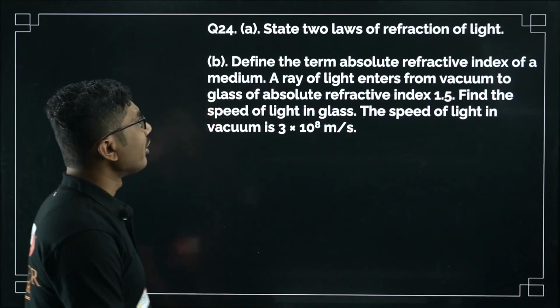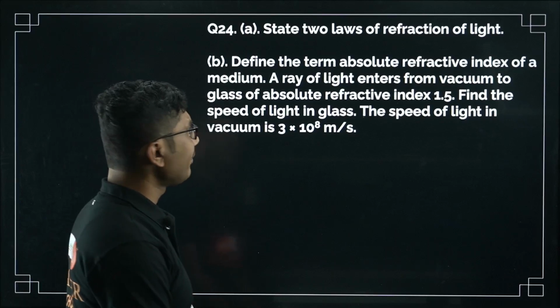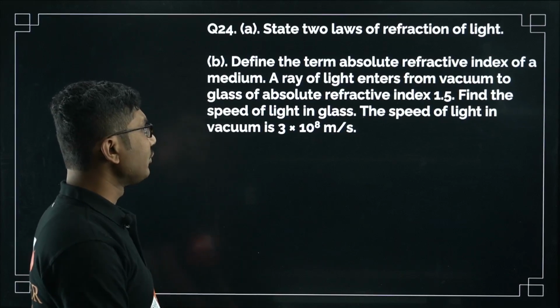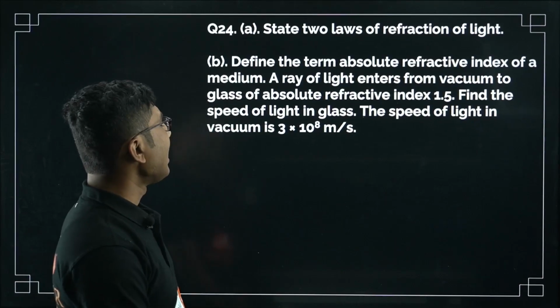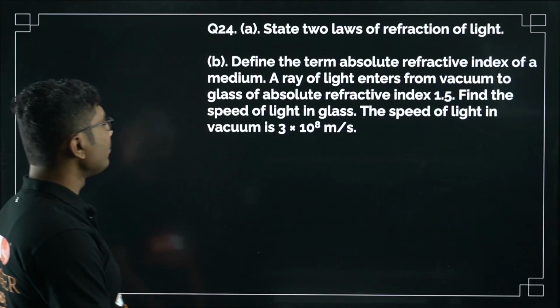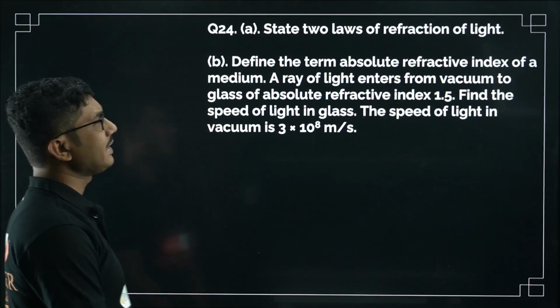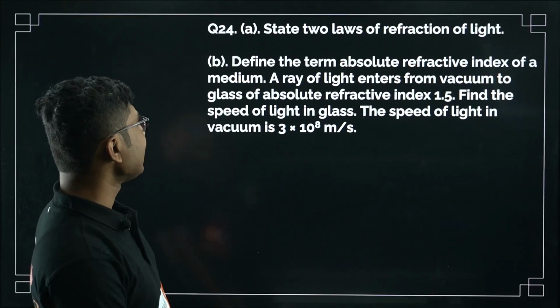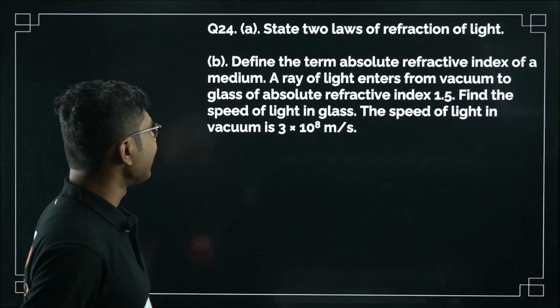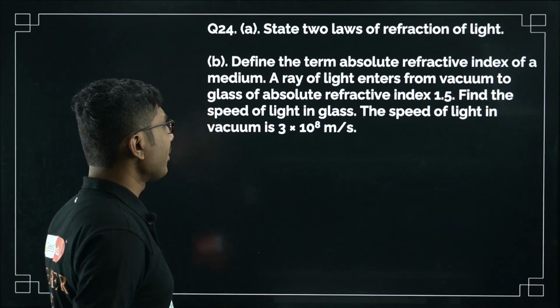Now let's see the 2 marker section. State 2 laws of refraction of light. Define the term absolute refractive index of a medium. A ray of light enters from vacuum to glass of absolute refractive index 1.5. Find the speed of light in the glass. The speed of light in vacuum is 3 into 10 to the power of 8 meter per second.